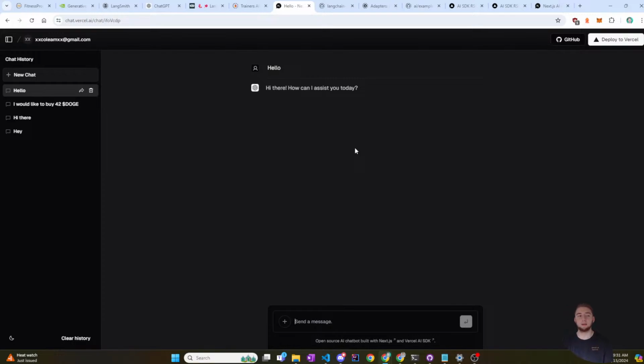Actually, no, maybe that's fine, because I don't want the same kind of thing that a chatbot has, where you don't have to select anything on the left-hand side. You can just start typing, and then it'll end up creating a chat. Because I want it where you select the client on the left-hand side. So I do actually need it so that nothing would display there for the chat until you select a client. So I can actually go that route. I think that's actually what I'm going to do.